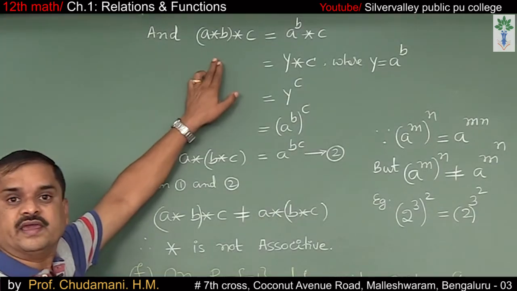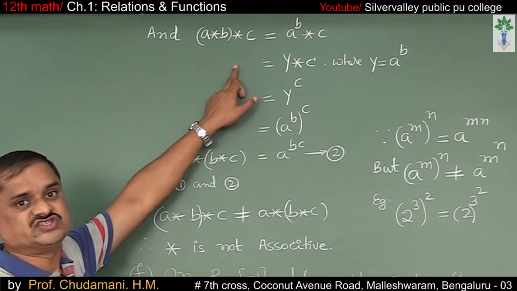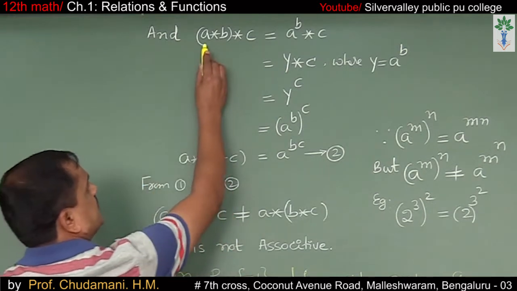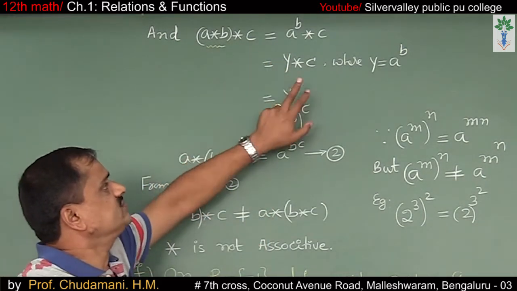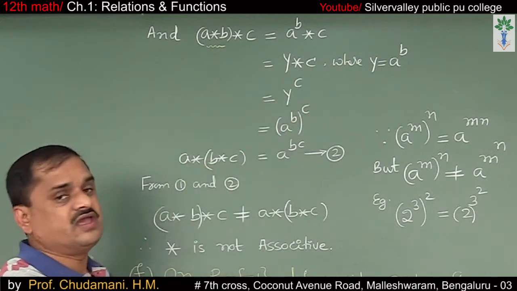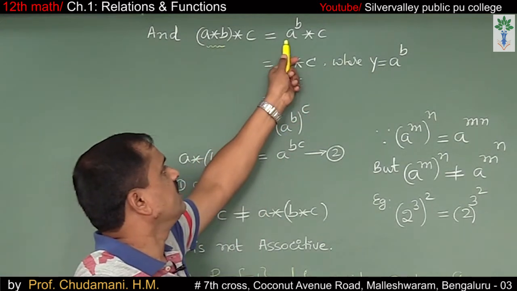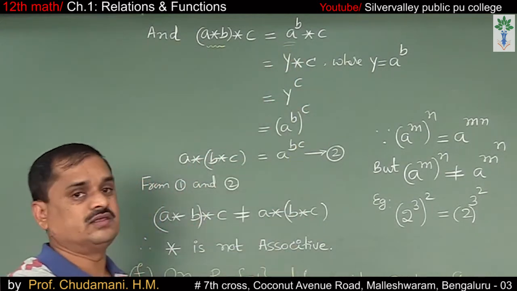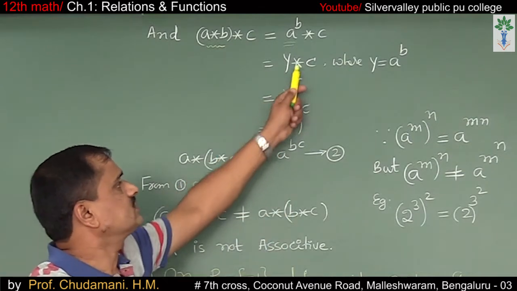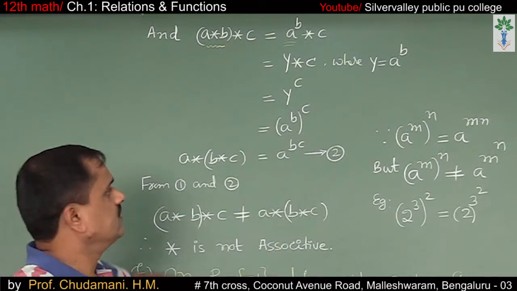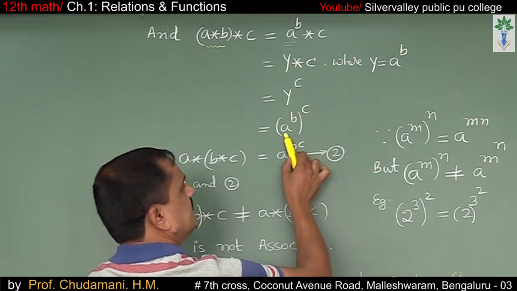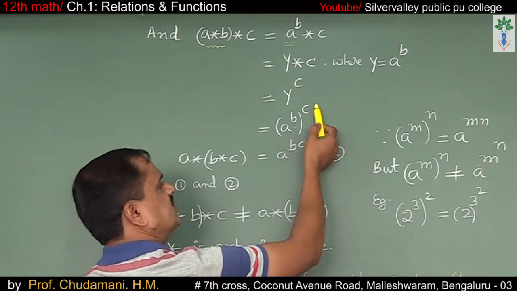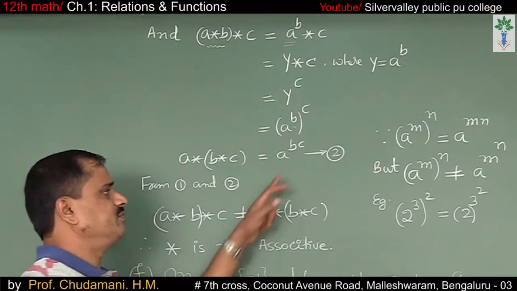And (A star B) star C is equal to (A star B) written as A power B, so A power B star C. Let us denote A power B as some y. Y star C means y to the power of C. What is y actually? Y is nothing but A power B whole power C, which is A to the power of BC.